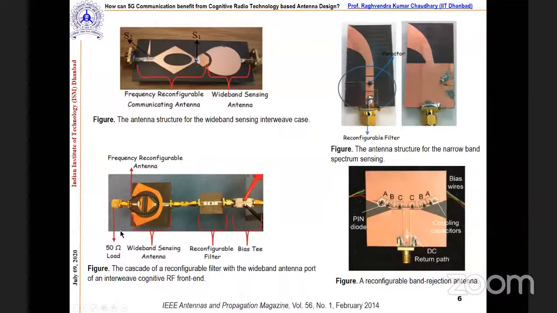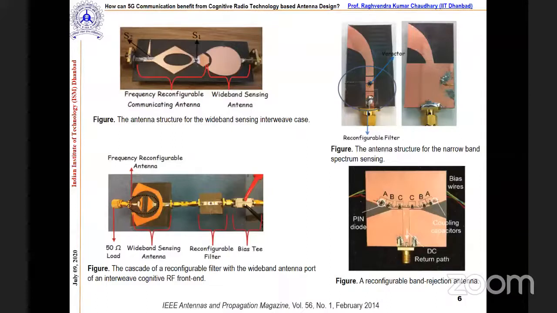So the motivation is how we can do the same thing by accommodating the antenna, filter, and bias T on the same substrate, so it could be utilized for CR applications. For CR applications there are two schemes: one is underlay, and the other is interweave. In these two schemes we require different kinds of antennas, so the idea is to combine all those things, meaning different filters and antennas, on the same substrate.